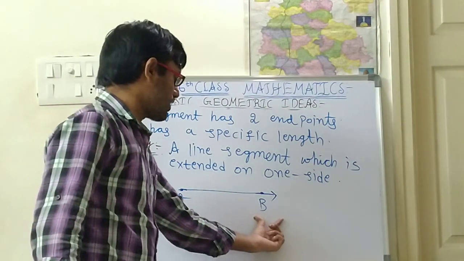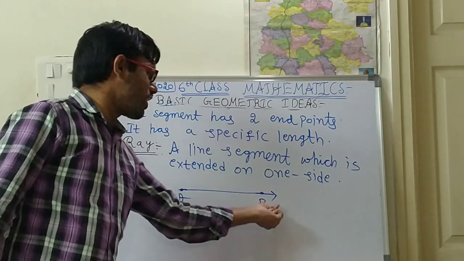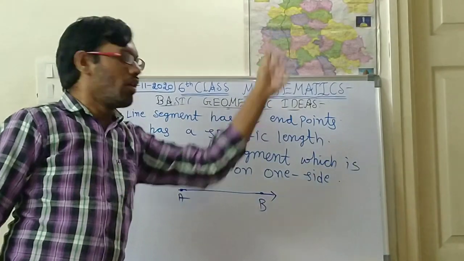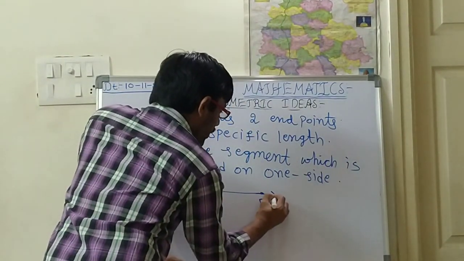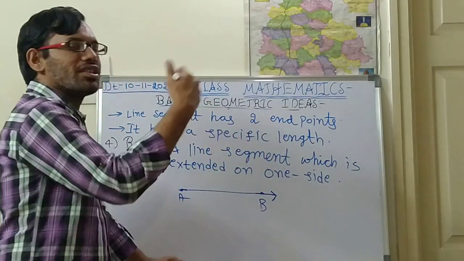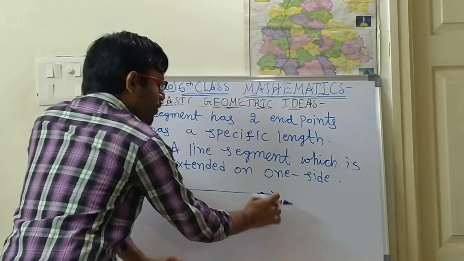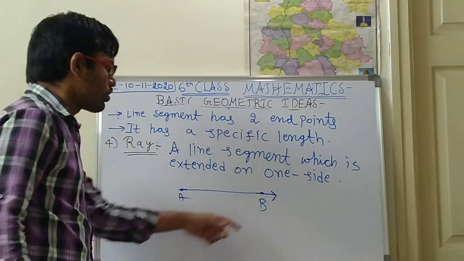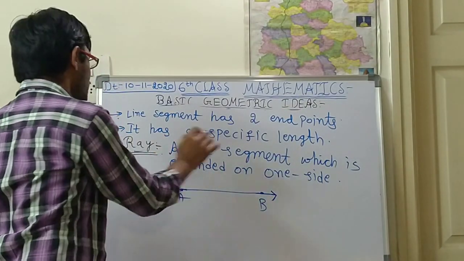This is one side, children, and this is another side, so two sides are there. On one side I am extending, making it go forward. If the line is extending, an arrow mark will come. This type of line segment we call a ray.